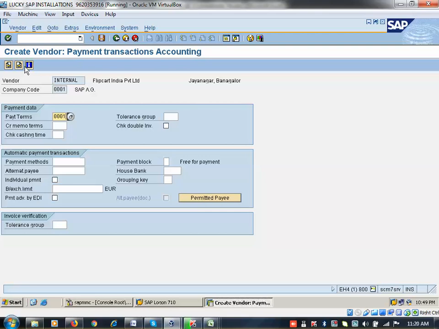What is the difference between customer and vendor? Customers are our customers. We are selling our finished product to our customer. Vendors are our suppliers. They are selling the raw material to us. That is the difference. But some screens are common in vendor master and customer master also. Vendor master will be created with XK01. Customer master will be created with XD01. Vendor is created by the end user. Customer will be created by the SD end user.